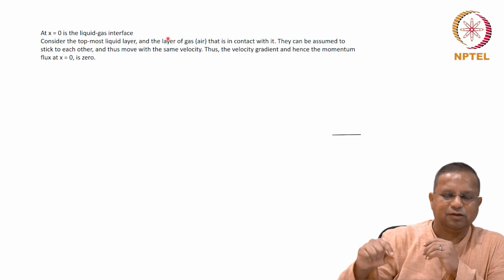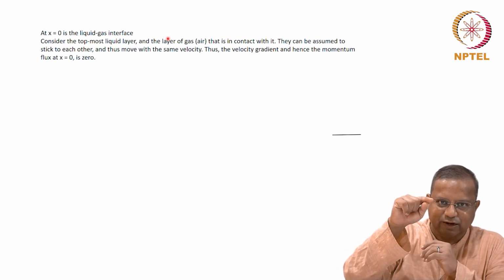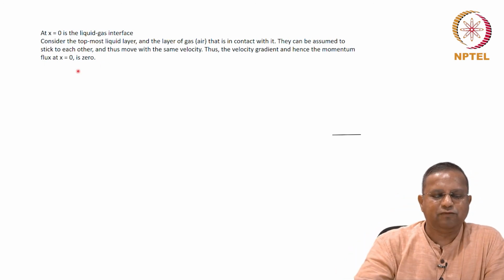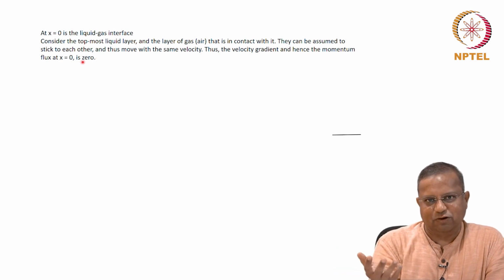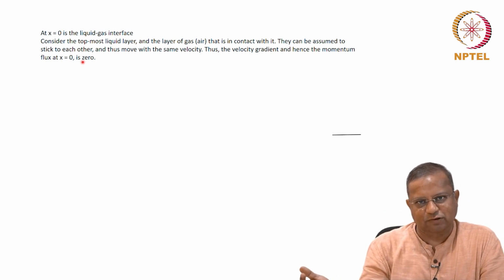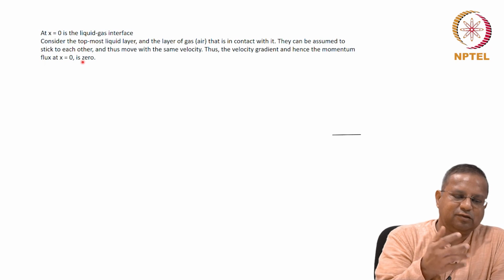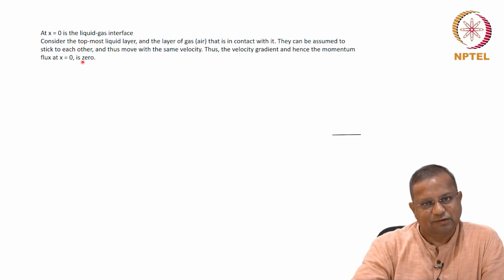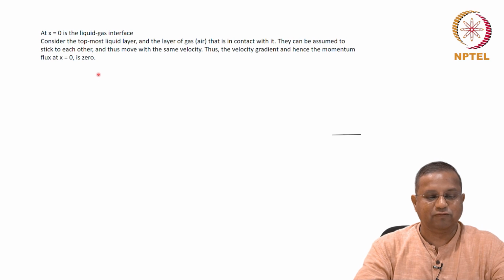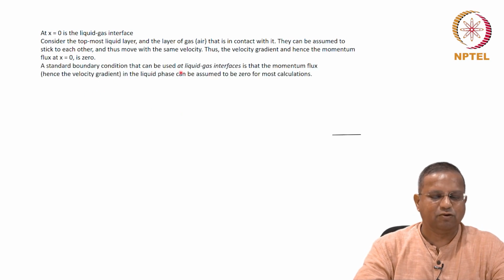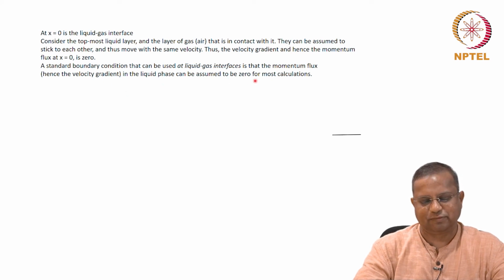This is the condition at the gas liquid interface. When this happens, there is no velocity gradient, no change in velocity with respect to distance, and therefore there is no momentum flux at x equals 0. The momentum flux at x equals 0 is 0. Momentum flux, as we all know, is shear rate, and shear rate is proportional to the velocity gradient. If the velocity gradient is 0, the shear rate is 0, and therefore the momentum flux is 0. So, this is a very important boundary condition, and the standard boundary condition that can be used at liquid gas interfaces throughout is that the momentum flux, hence the velocity gradient in the liquid phase, can be assumed to be 0 for most calculations.